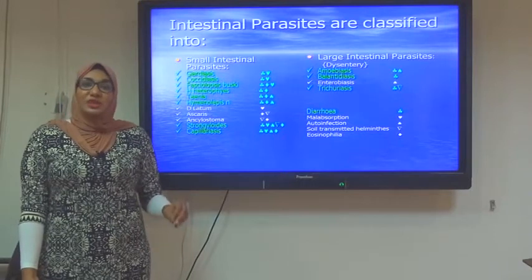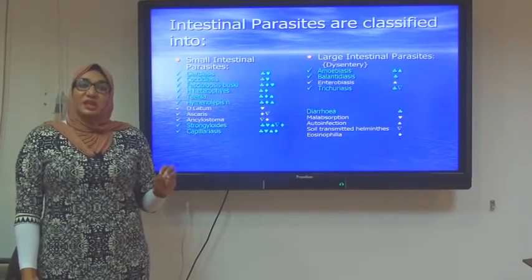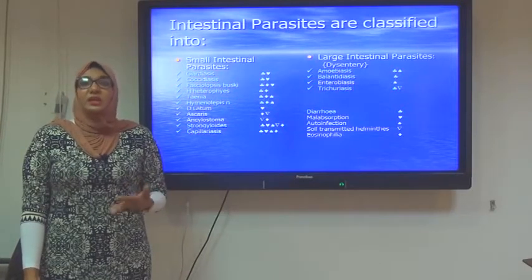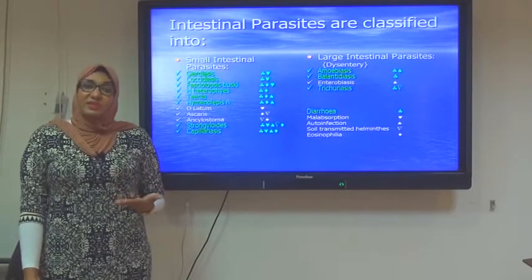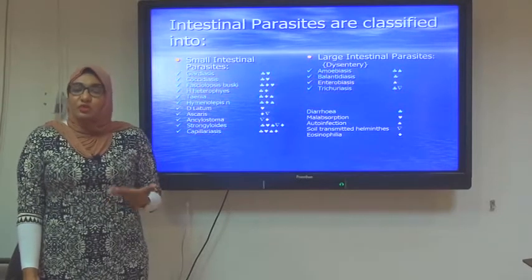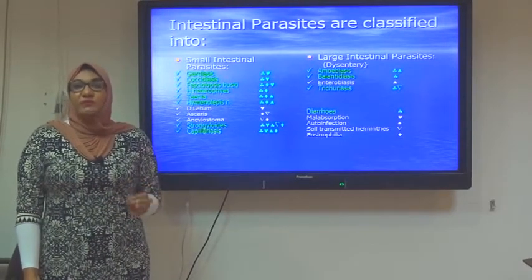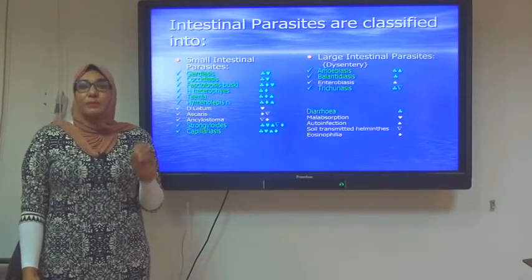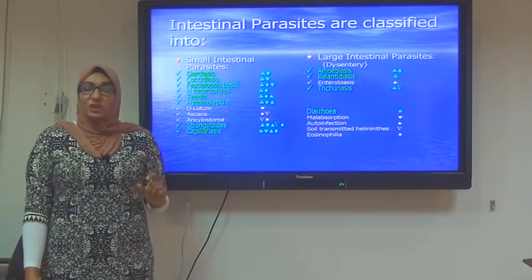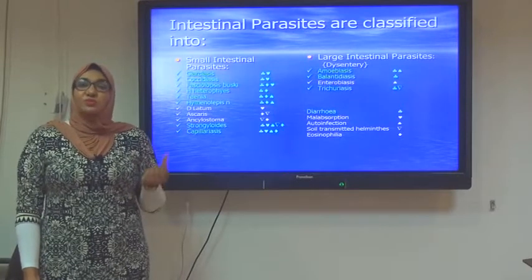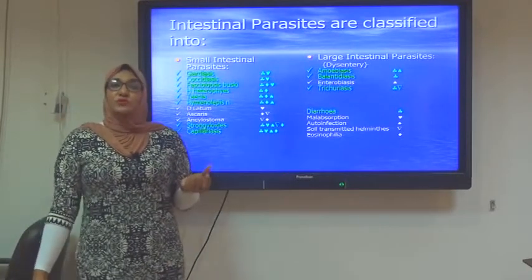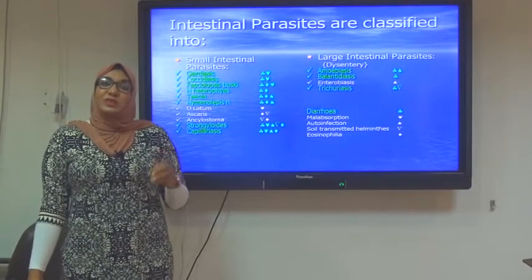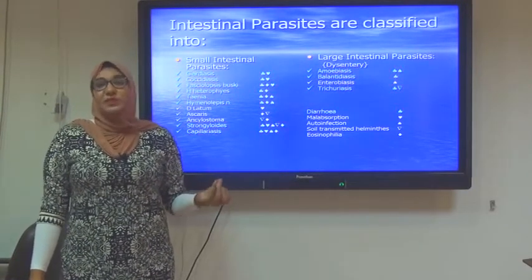And if we are in the small intestine, which part of the small intestine? If it is in the proximal part of the small intestine, it may present by gastric irritation manifestations, like nausea and vomiting. So I should know the exact habitat of every parasite to predict its clinical picture. If it inhabits, for example, the ileum, which is the last part of the small intestine, the ileum, as we all know, is responsible for absorption of certain types of nutrients and vitamins, like vitamin B12. So they will suffer some manifestations of vitamin deficiency.